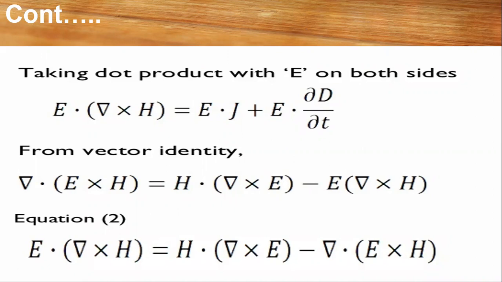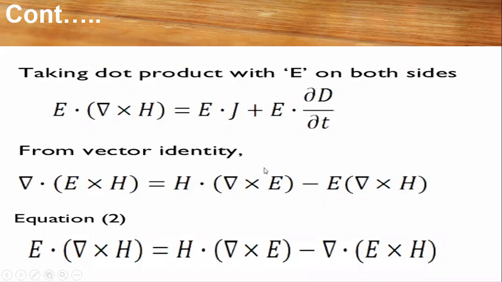From the vector identity, we can take the gradient outside and the fields at one side. In this case, the del is outside, whereas the electric field and magnetic field are on one side. Similarly, the vector terms on the left-hand side and right-hand side will be opposite. On one side the magnetic field is multiplied with the gradient of the electric field, and on the other the electric field is multiplied with the gradient of the magnetic field.